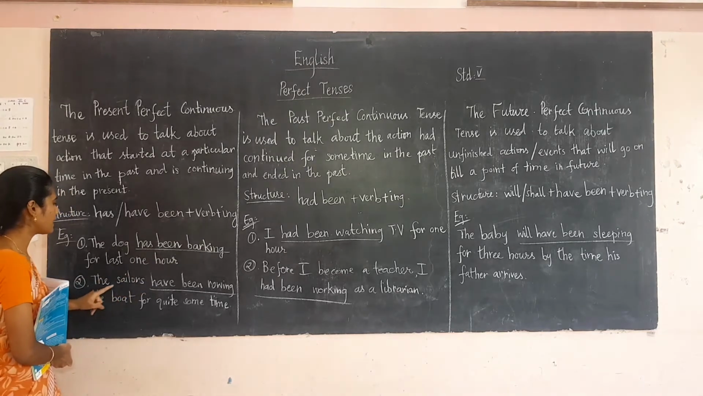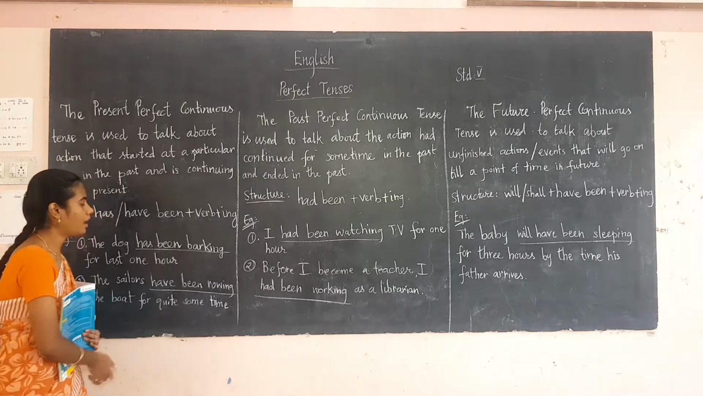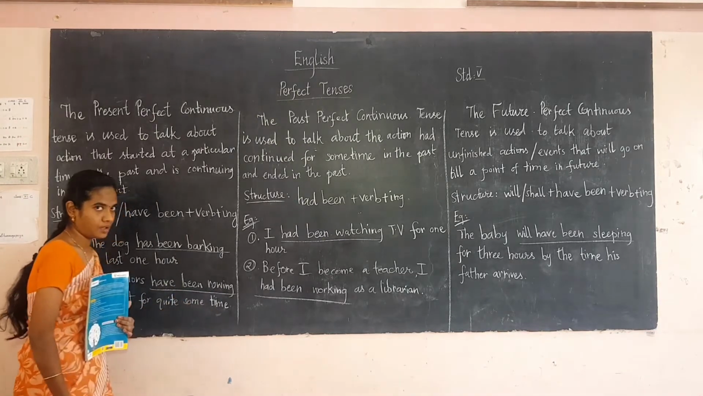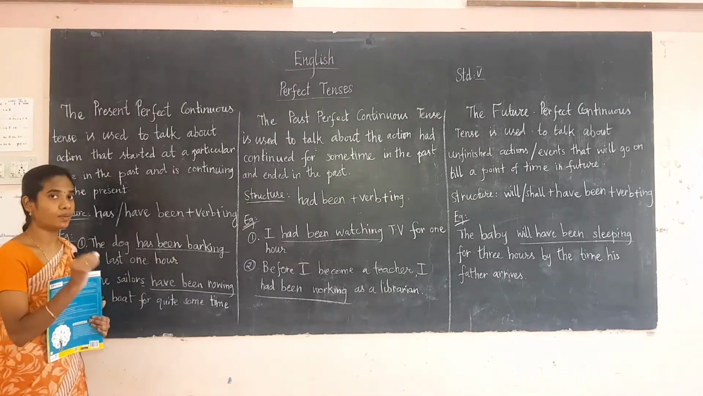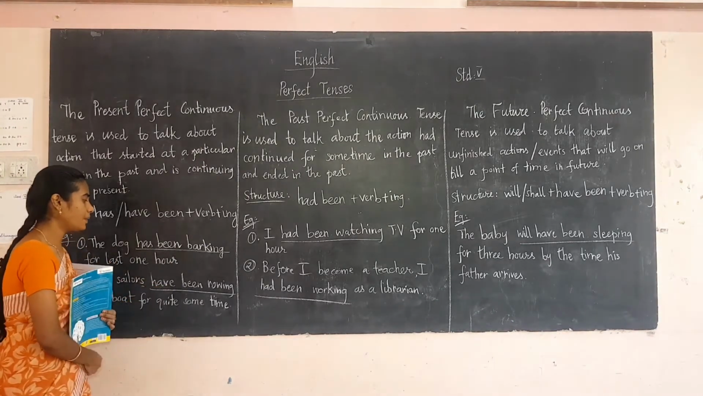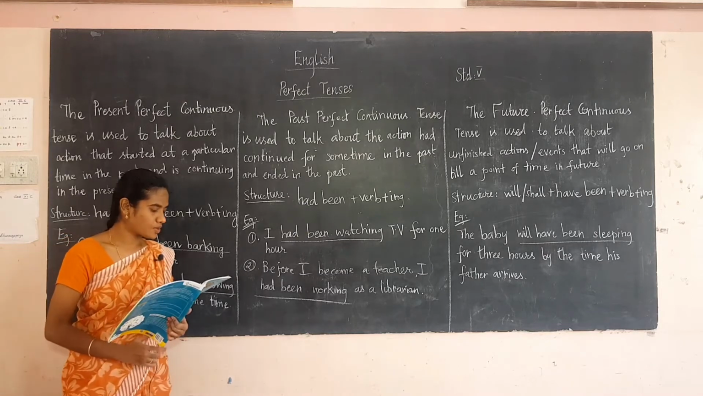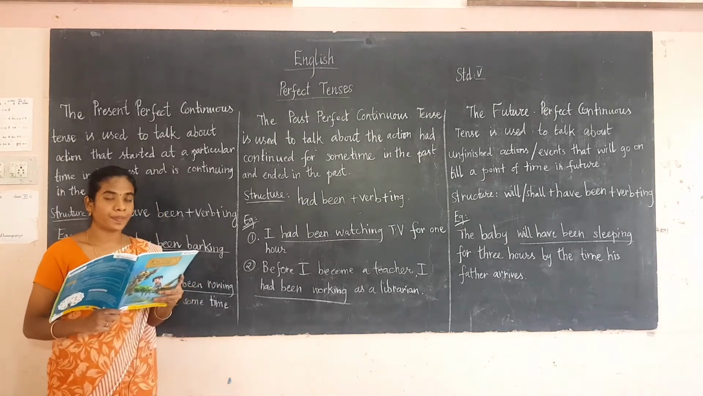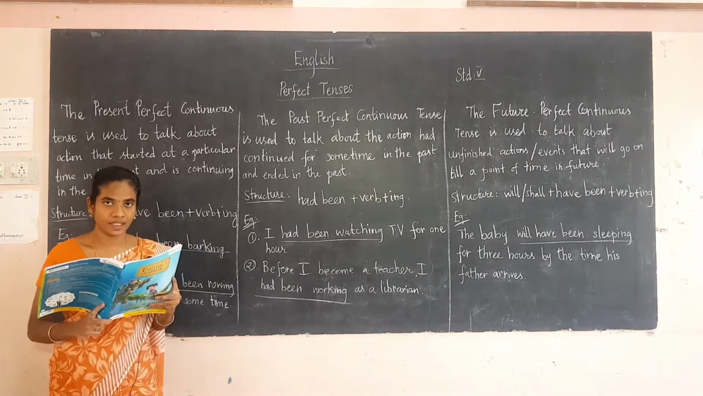See the next one, the sailors have been rowing the boat for quite some time. So here have been rowing. Why are we using have? Because here the sailors, it is a plural subject. For that we are using have been rowing. Okay. So these are the examples. So the present perfect continuous means the action that started in the past but is continuing in the present.